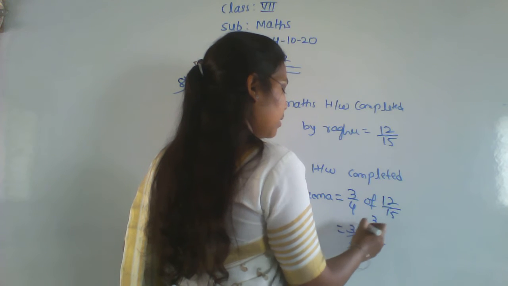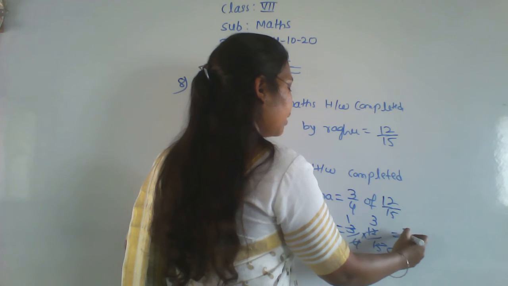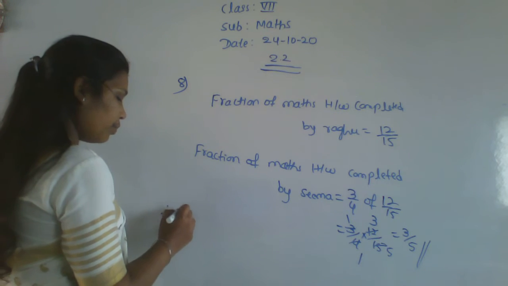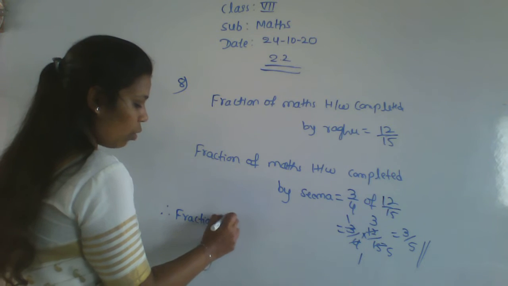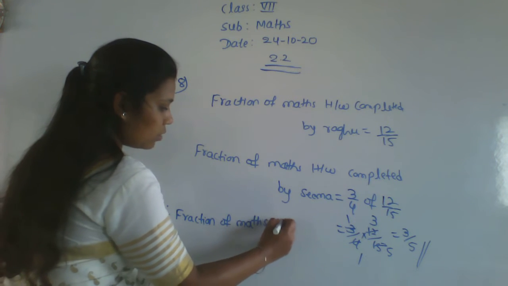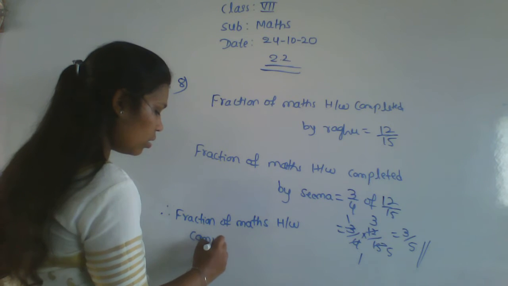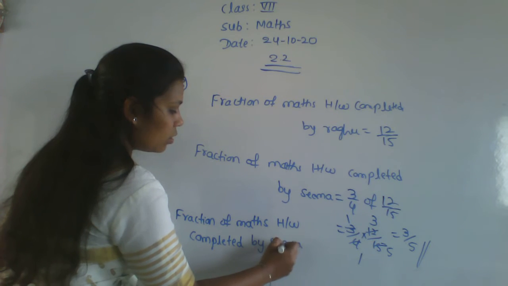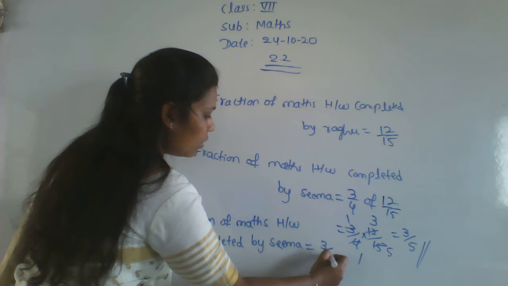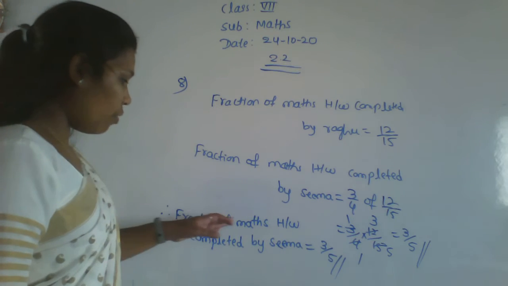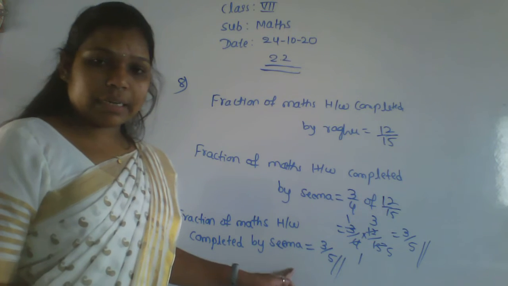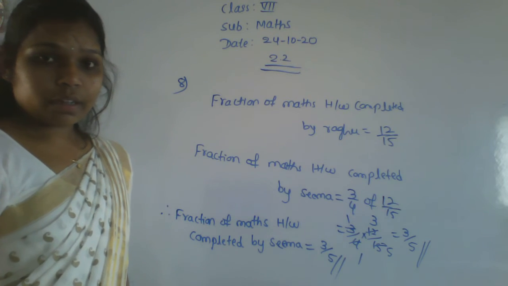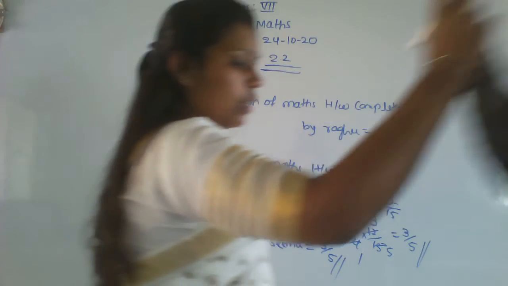4 ones are 4, 4 threes are 12, 3 ones are 3, 3 fives are 15. So what is left here? 3 by 5. Now write the last sentence: therefore, the fraction of maths homework completed by Seema is equal to 3 by 5. That is the answer. Getting? Okay, let's go for the ninth question.